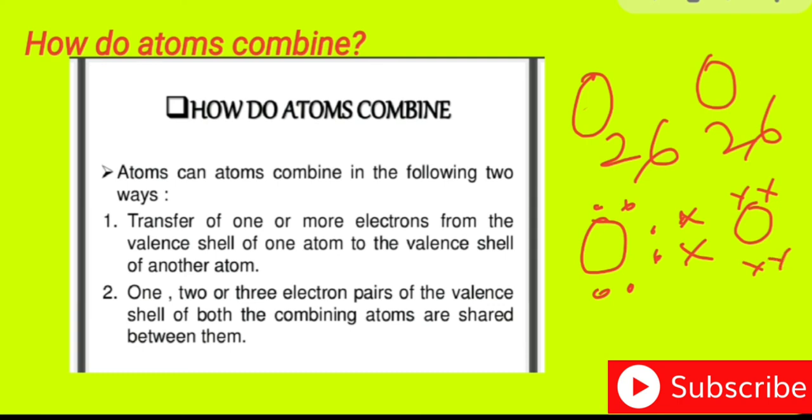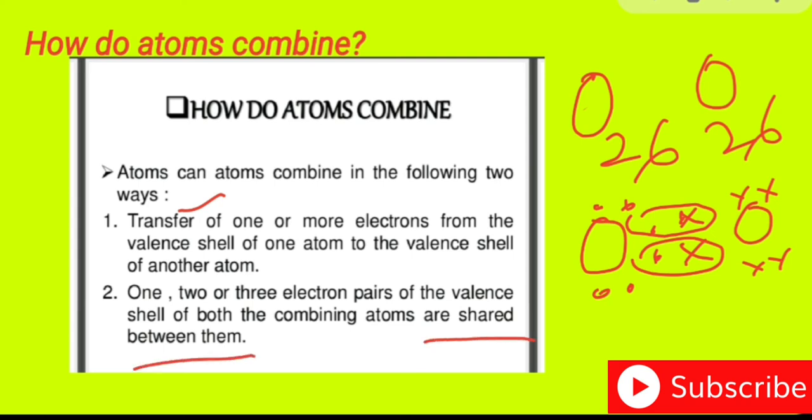Now let us count the electrons present in the outermost shell: this is 6 plus these 2, because these 2 electrons are shared by both oxygen atoms. So atoms can combine by transferring electrons completely or by sharing electrons between them.